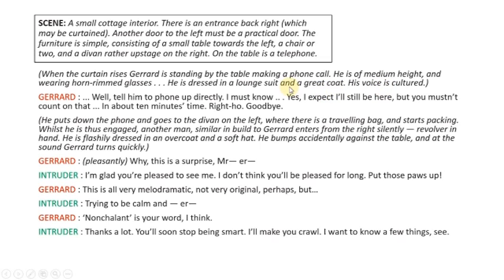So when the curtain rises, we find that Gerard is standing beside a table and he is making a phone call. He is of medium height and wearing horn-rimmed spectacles. He is wearing spectacles that are in shape of horns. He is wearing a lounge suit and a great coat. His voice indicates that he is cultured and well educated, well mannered, refined. Let us start the play.